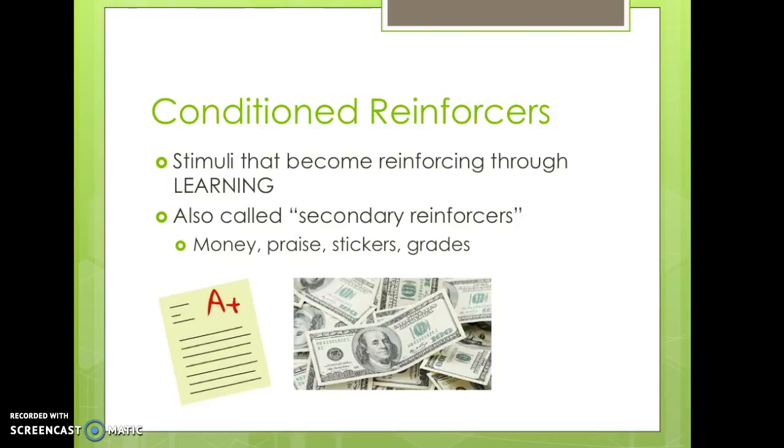As an infant or a young child, we would not necessarily find a $100 bill reinforcing. It has no value for us. But as we get older, we learn that money is associated with access to all sorts of other reinforcing things. You give $1 and you get a soda. It has been paired with other reinforcers and thus becomes desirable in itself.